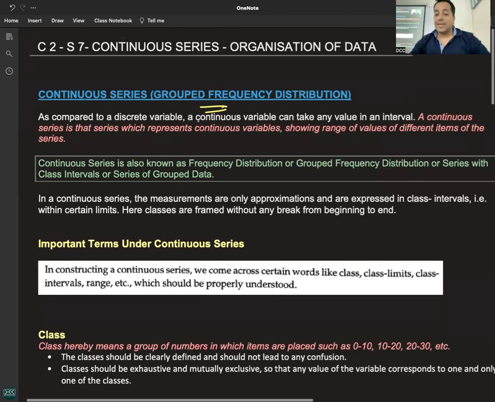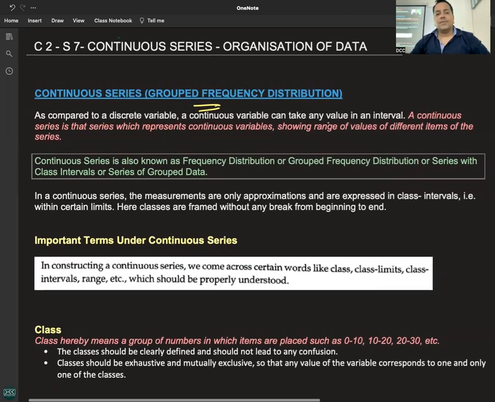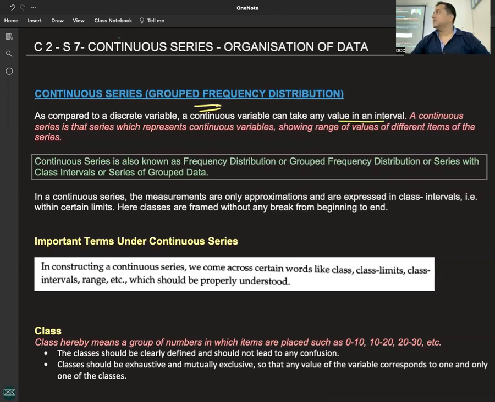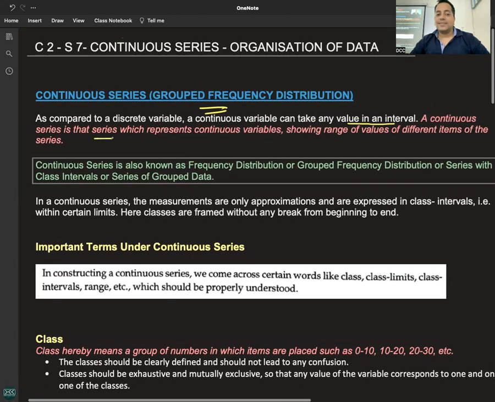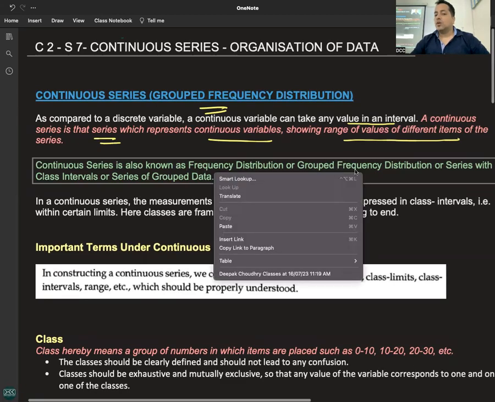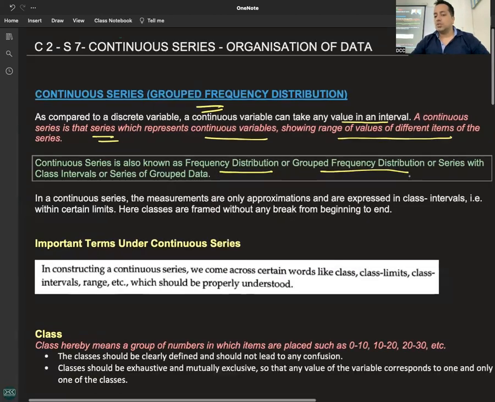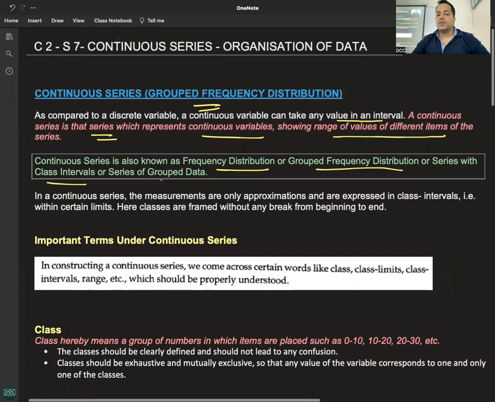As compared to a discrete variable, a continuous variable can take any value in the interval. Discrete, एक finite value. This can take any value. A continuous series is that series which represents continuous variables showing range of values of different items of the series. Continuous series is also known as frequency distribution or a group frequency distribution or a series with class intervals or a series of group data. You should know the alternate names.